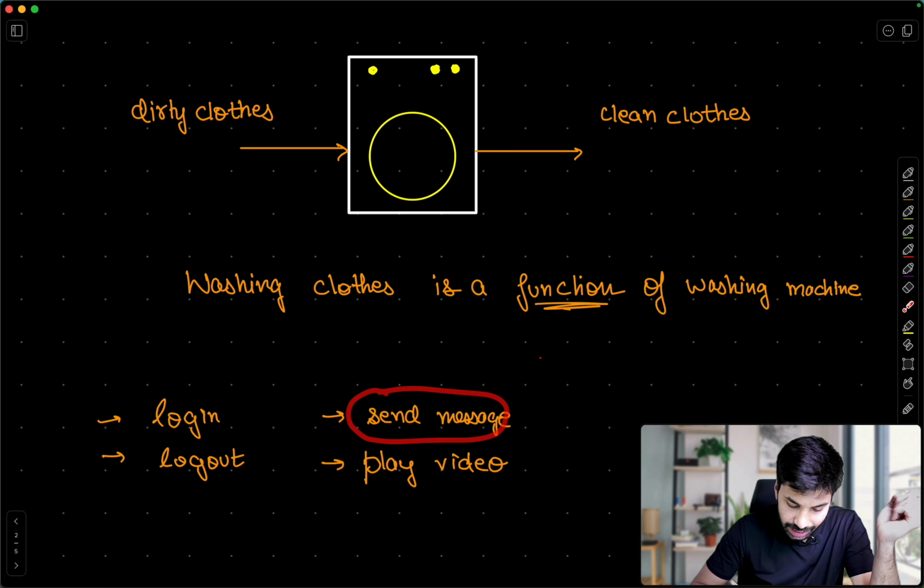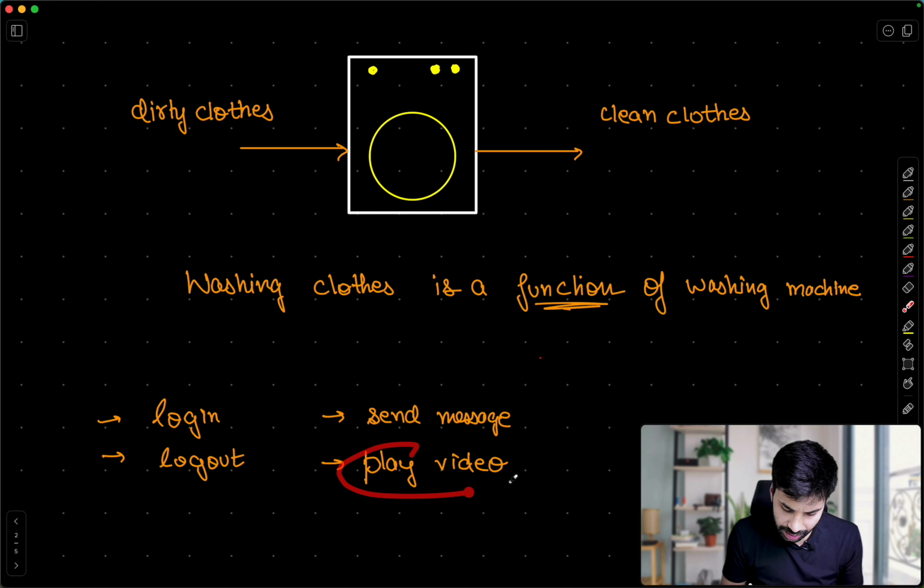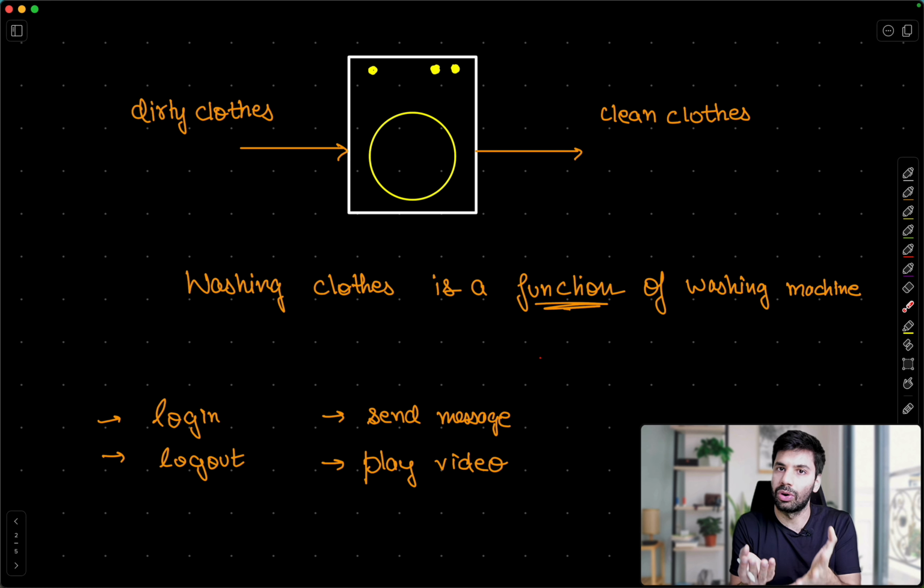Then send message is a block of code which I know will be executed a lot of times. And similarly, playing a video. When you choose to play a video on YouTube and click it, that's a function of YouTube: play this video. So that is overall an idea about functions.